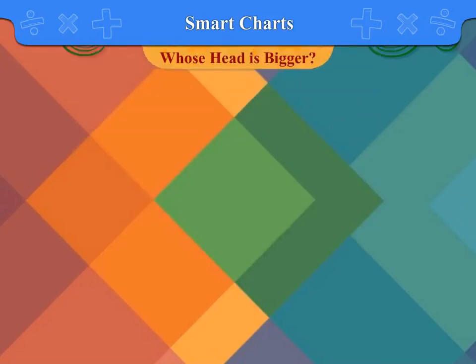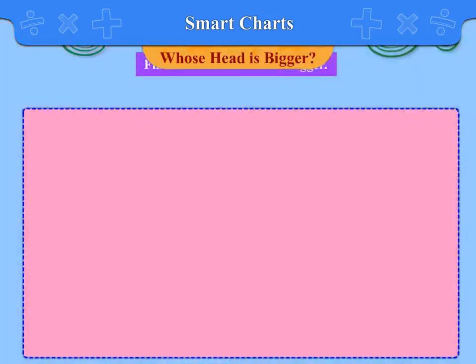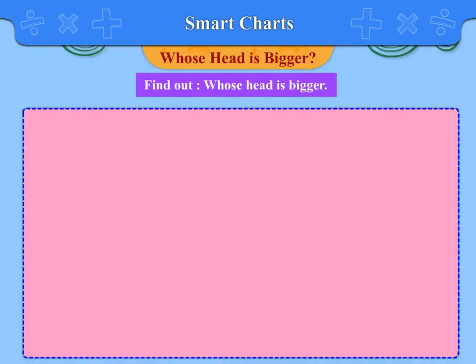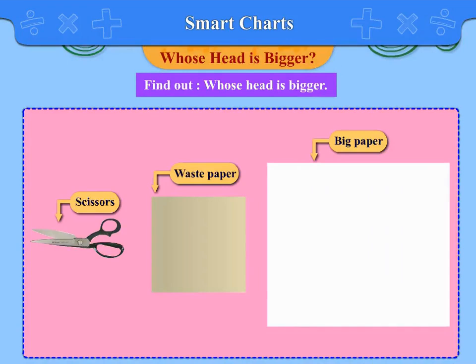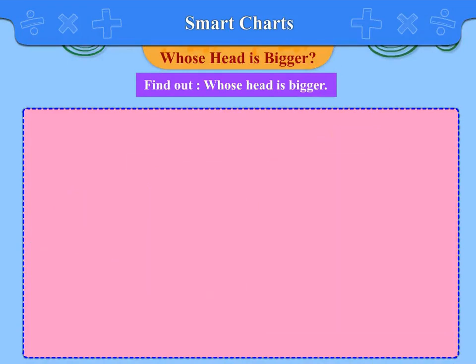Whose head is bigger? Activity: find out whose head is bigger. Material required: a pair of scissors, a waste paper sheet, and 1 big paper sheet. Cut the long paper strips from the waste paper. Give 1 strip to each of your friends.